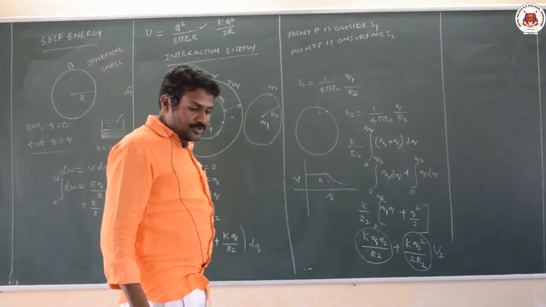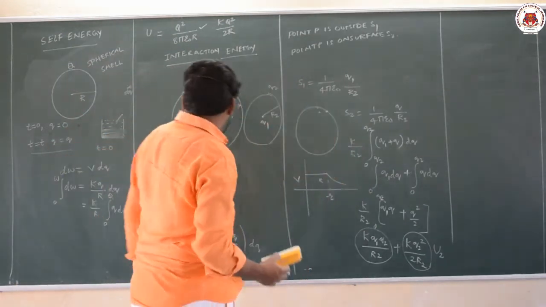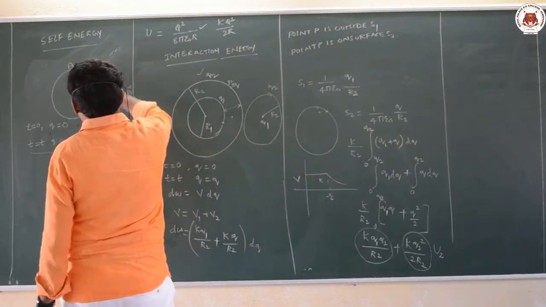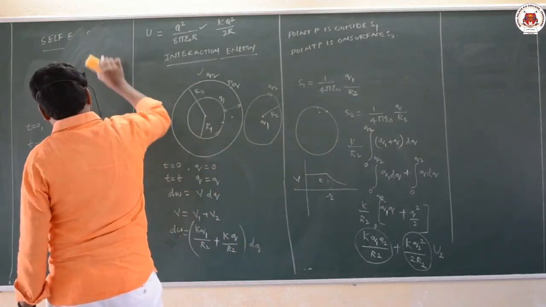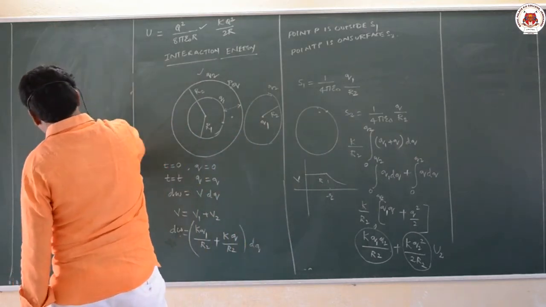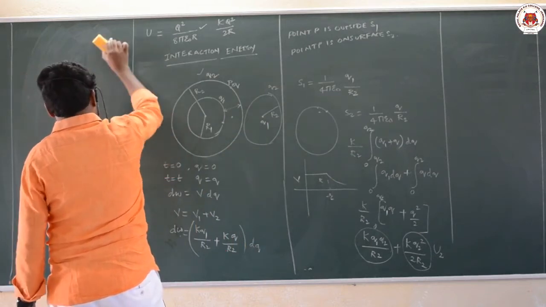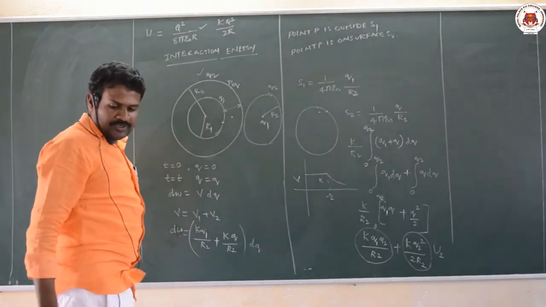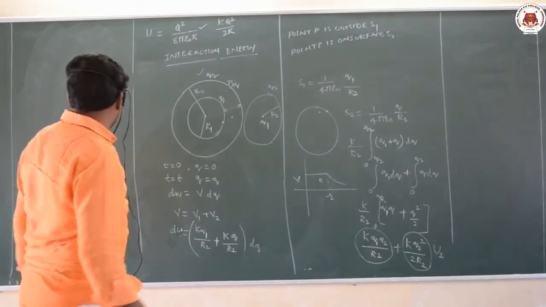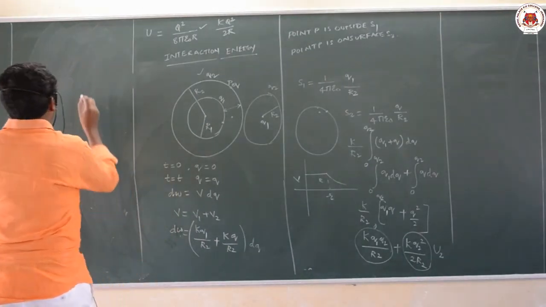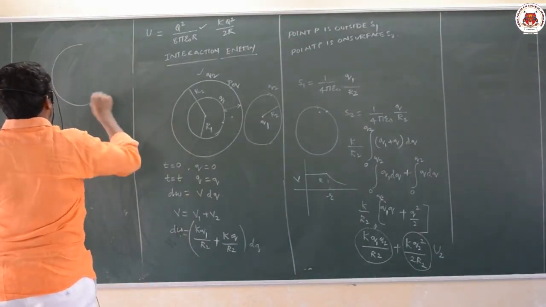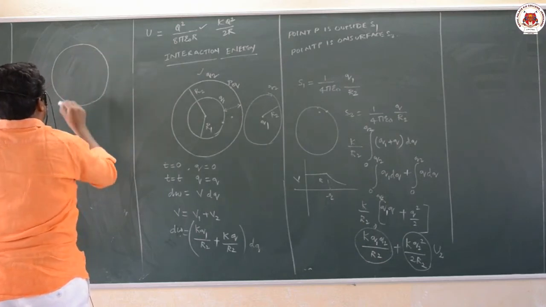We can take one more example also. There is a solid conducting sphere of radius b.